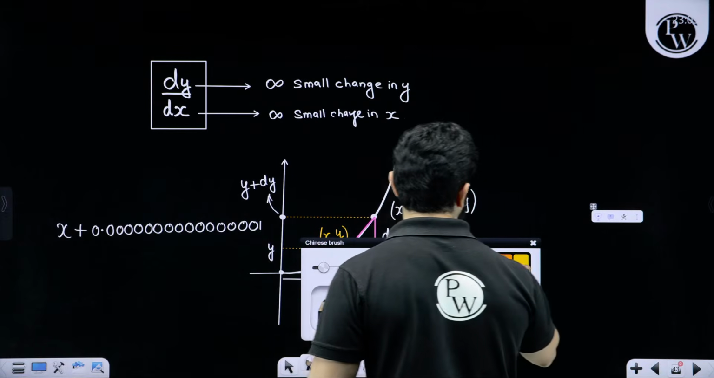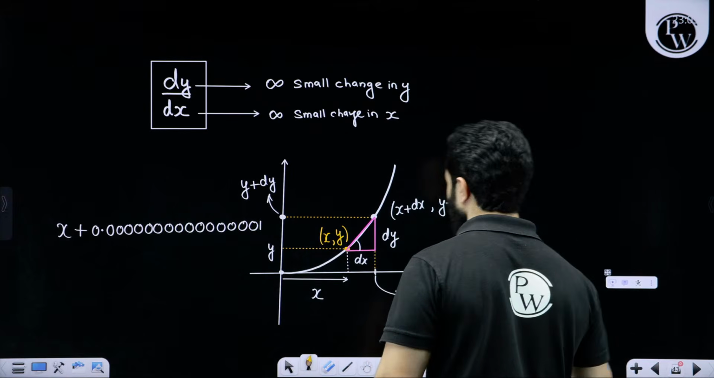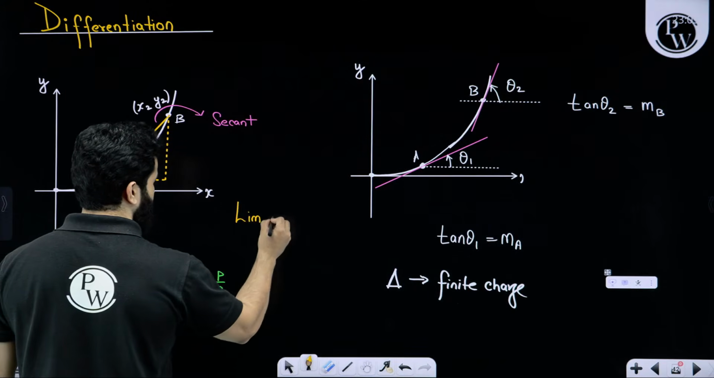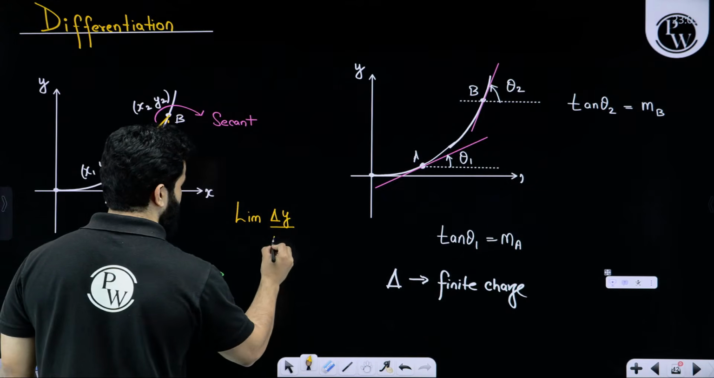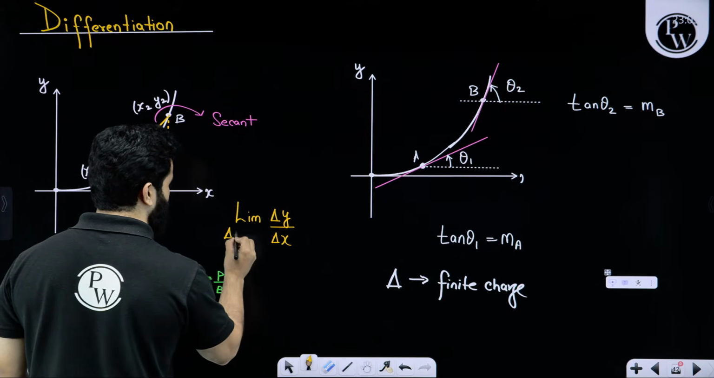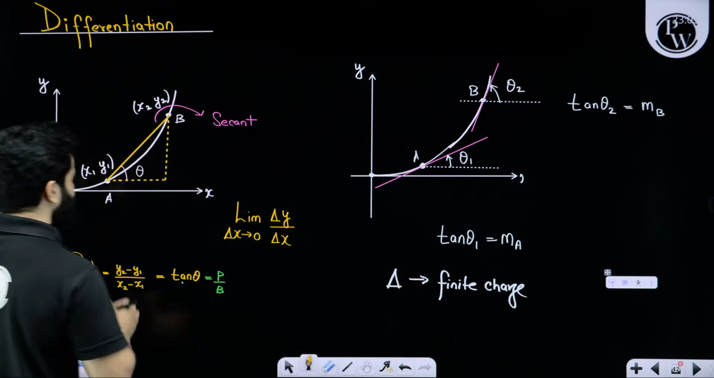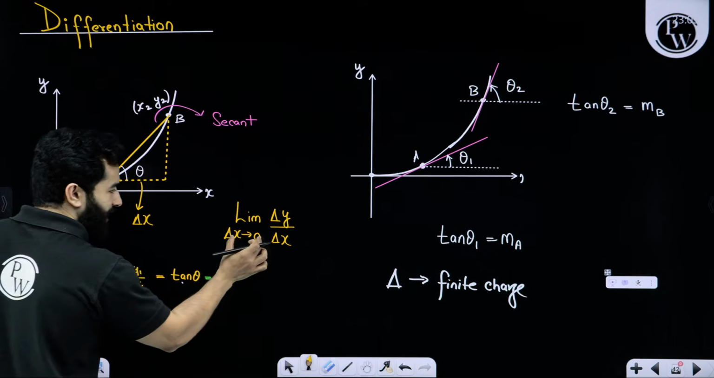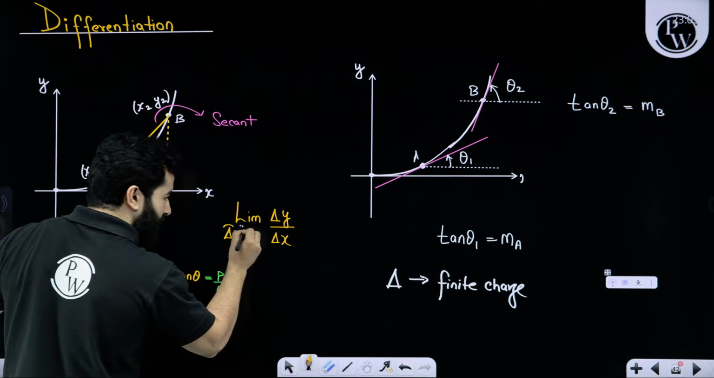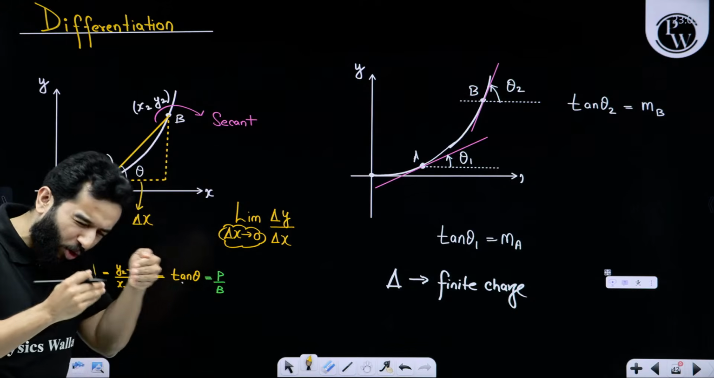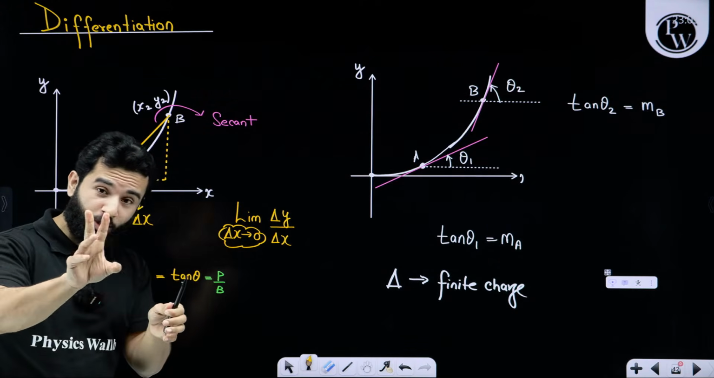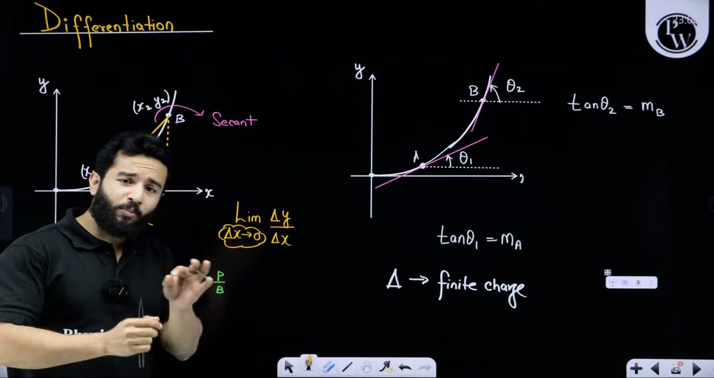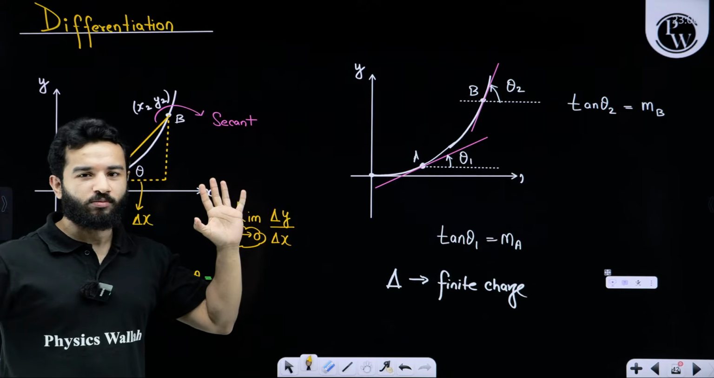In different books, you are also going to see something like this: limit of delta y by delta x as delta x tends to 0. This is delta x, and delta x is tending to 0. It is almost becoming 0, not equal to 0. These are two different things. Tending to 0 means it is almost 0 but not 0.